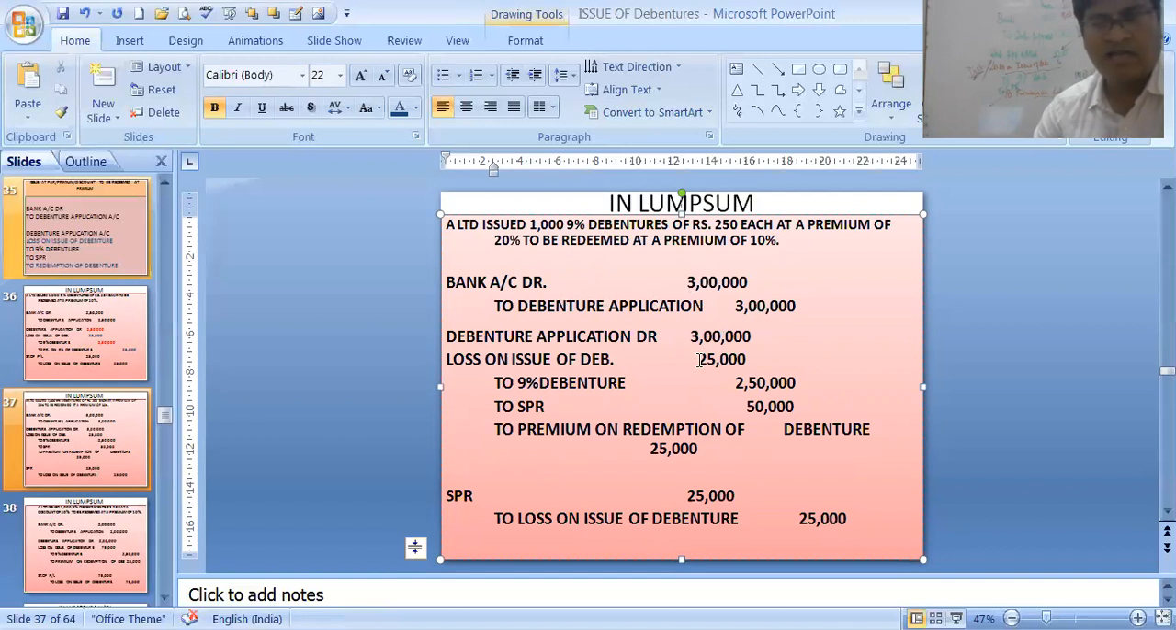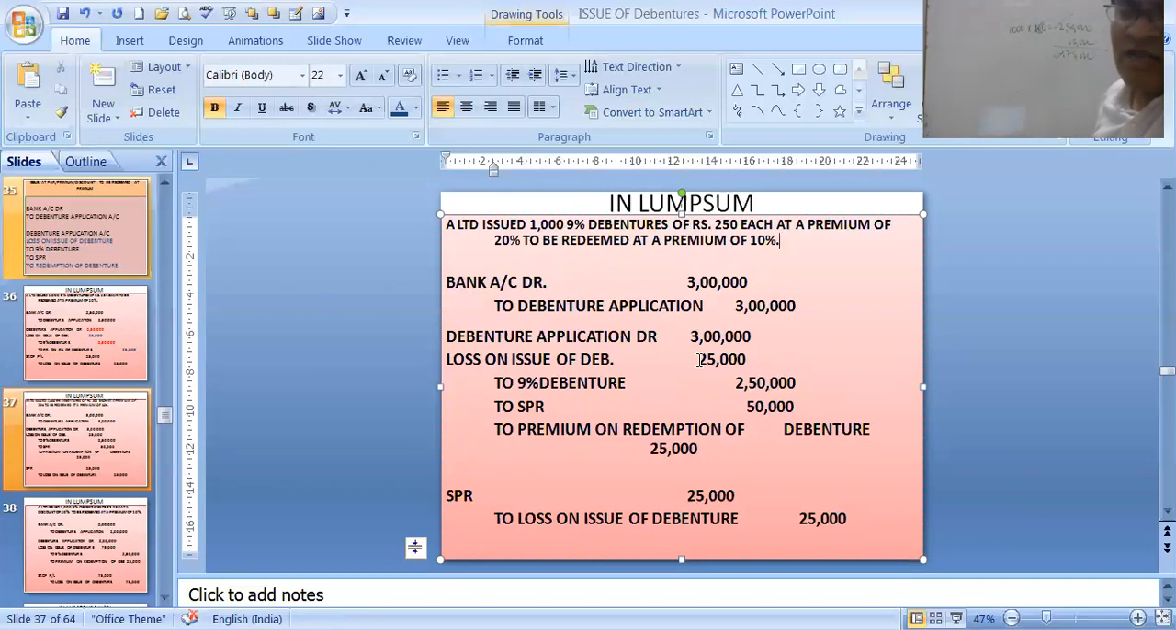Let me elaborate a little. 1,000 debentures. If par value is 250 per debenture, it is 2,50,000. We are redeeming at 10% premium. 10% of 2,50,000 is 25,000. So we are redeeming 2,75,000. We are getting 2,50,000 and redeeming 2,75,000. You may argue that, sir, we are getting 3 lakhs.